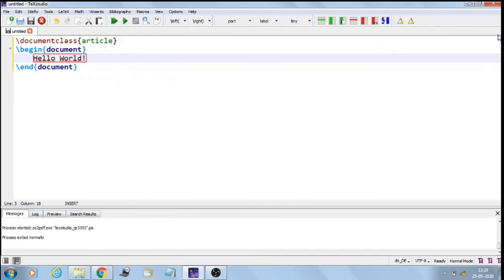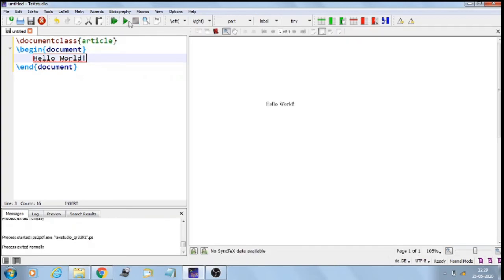Also, in case of TeXstudio, there is this double play button on the screen. If I press on this double play button, it's going to compile as well as show me the output. And if I just press on the play button, it is going to compile. So let's build and compile, that is build and view. So this is the final output.